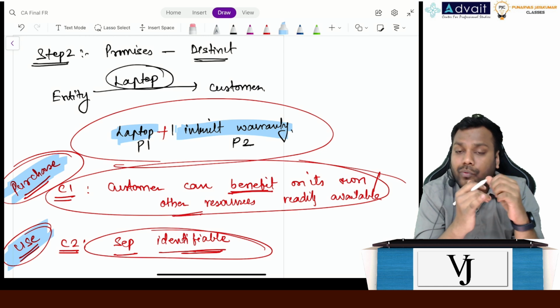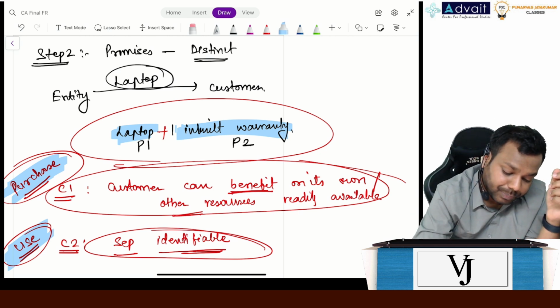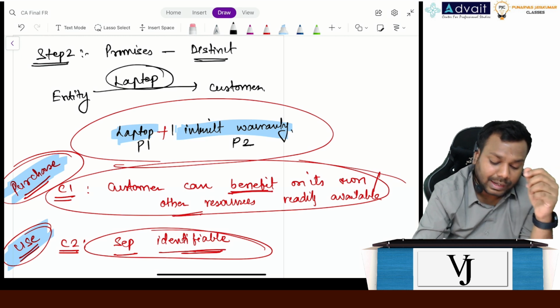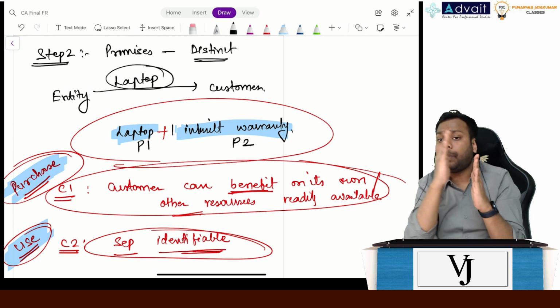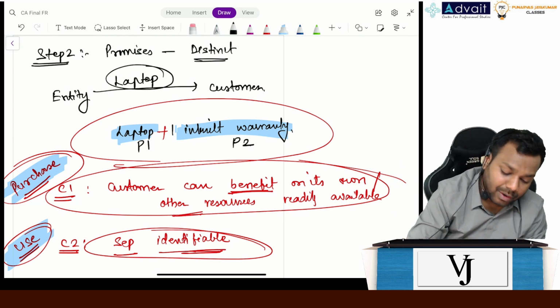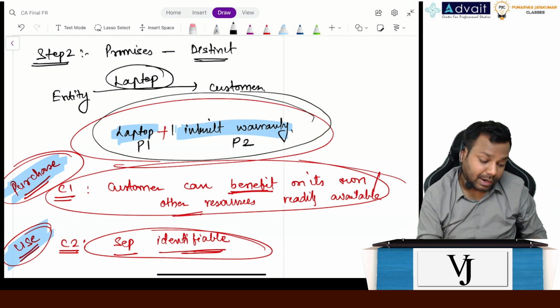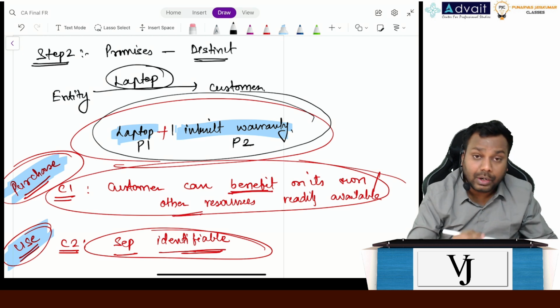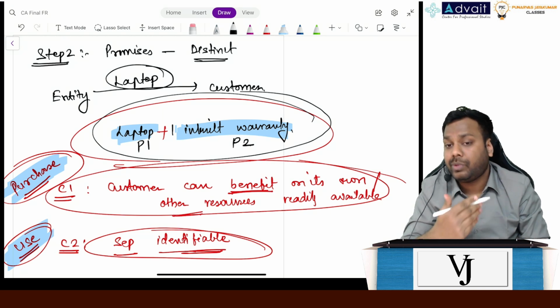We cannot purchase it separately or use it separately. Now, what happens if we find a promise dependent on another promise, that is, not distinct? I'll make a bundle of it, and continue to make a bundle till the time it becomes distinct.